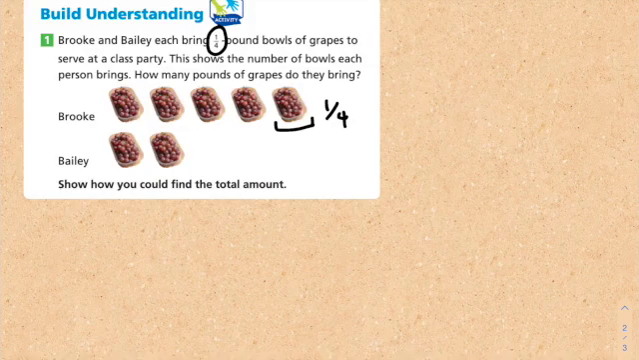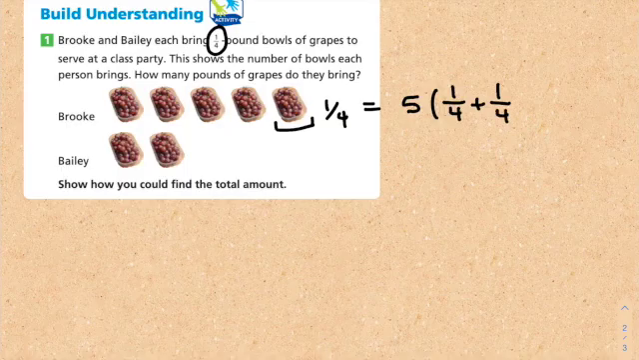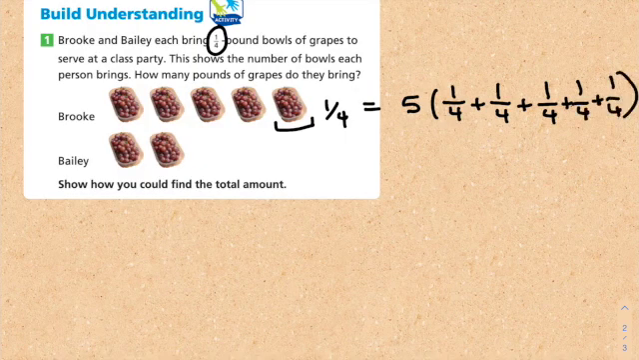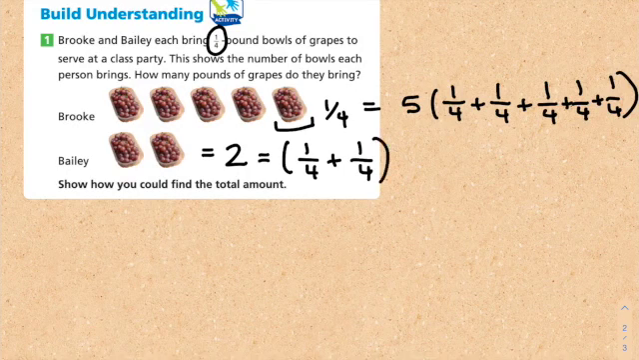So Brooke brings 1, 2, 3, 4, 5 bowls. So that equals 5, which if we think about it, would be 1/4 plus 1/4 plus 1/4, and so on until we get to 5. And Bailey brings 2, which is the same as 1/4 plus 1/4.